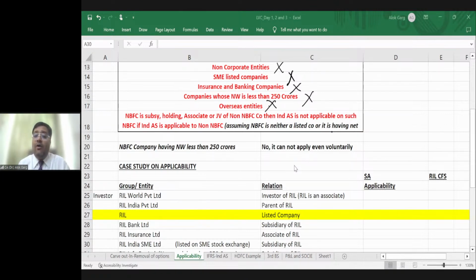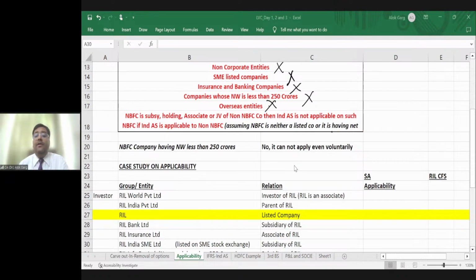Mansha is asking, sir, then how can insurance companies' and banking companies' data be comparable in the global era? So Mansha, as of now, the Indian insurance and banking companies' financial statements are not comparable in the global era. Why? Because when Ind AS was notified, the implementation of Ind AS was decided for banks and insurance companies as well, right?